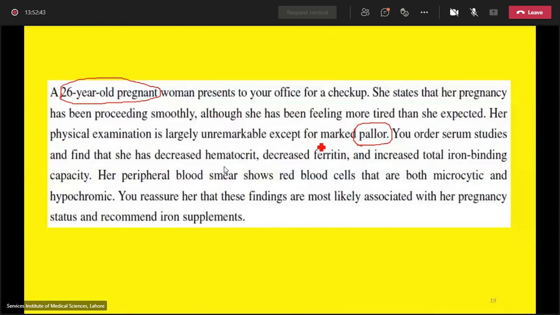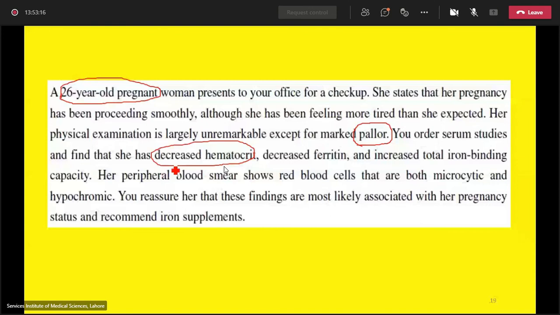On physical examination, there is pallor, and I hope you know what is meant by the pallor. Pallor means pale looking. You order serum studies and find that she has decreased hematocrit. Hematocrit is also known as packed cell volume (PCV).